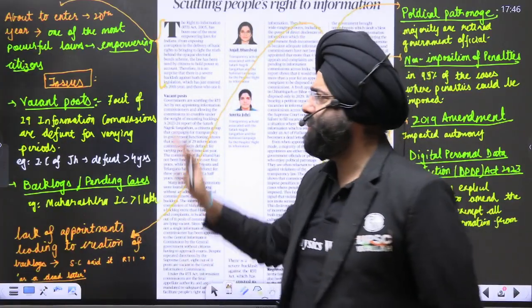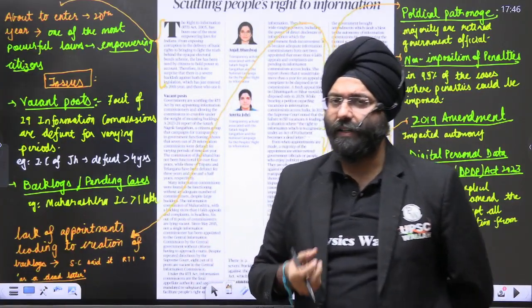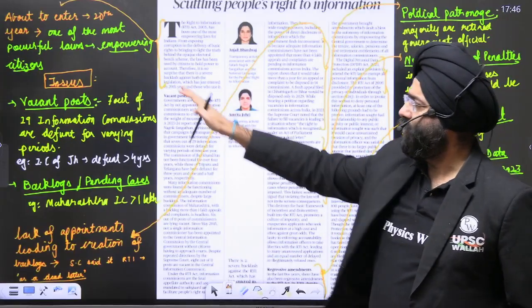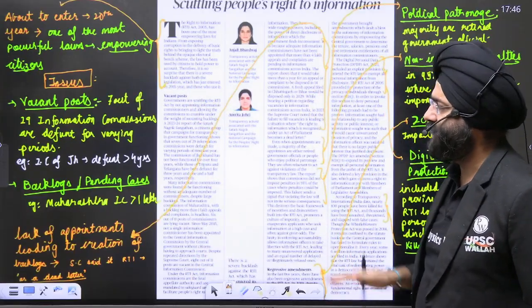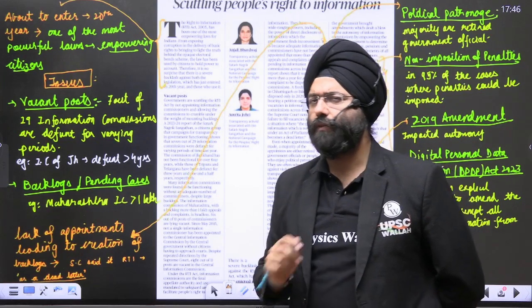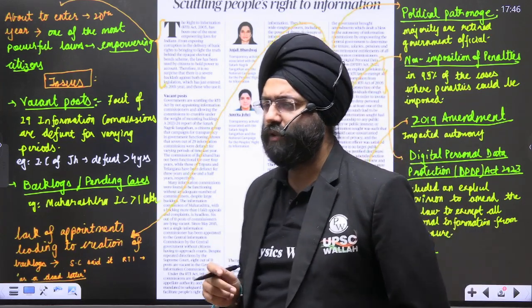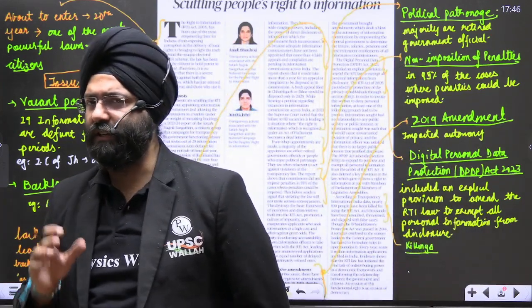This is the introduction they give from a positive angle, but they then come to all the issues that are prevailing. What are the issues with respect to the RTI Act?